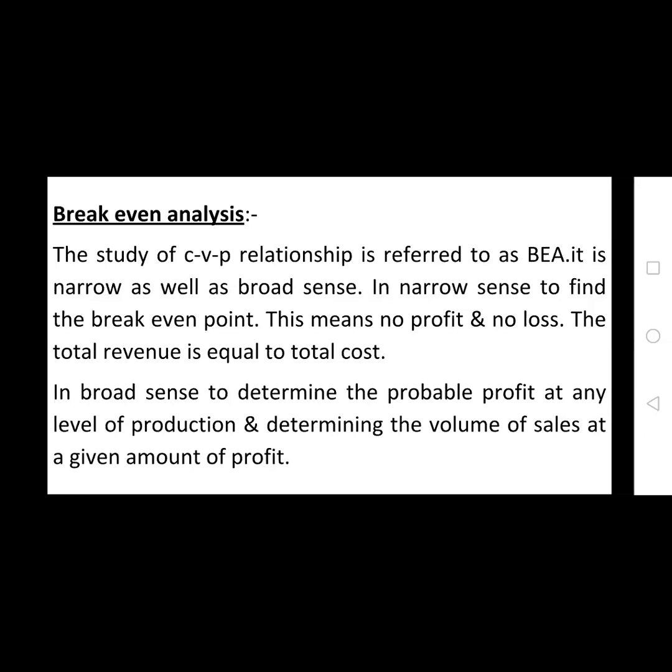Depending upon the quantity, the cost of the product changes. If you produce a single output, the cost of production is very high. At the same time, if you produce a huge quantity of output, that is more units of output, the cost of production per unit decreases. And depending upon this, the profit for the company also increases as well as decreases. This relationship is also called break-even analysis.